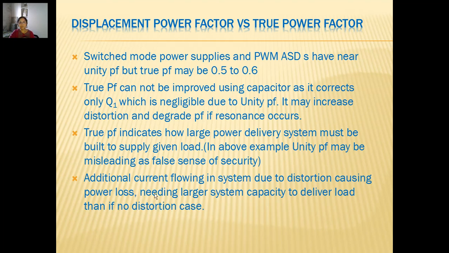Transmission power loss will increase, needing larger system capacity to deliver the load than in the no distortion case. If there is no distortion, the current would be only because of the fundamental component or one frequency, and its RMS value will be less as compared to the RMS value flowing in the system with increased harmonic components, and so it will require larger system capacity. So this is the effect of harmonics.